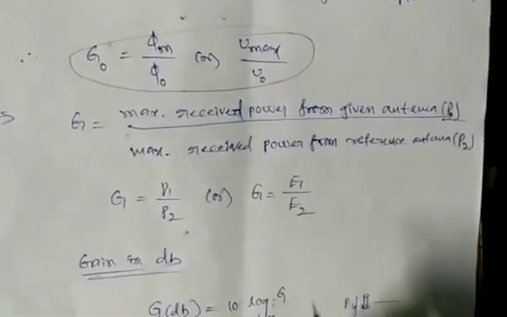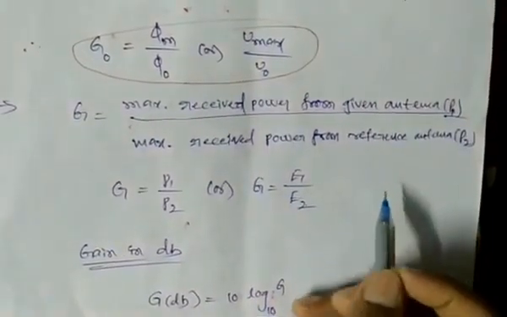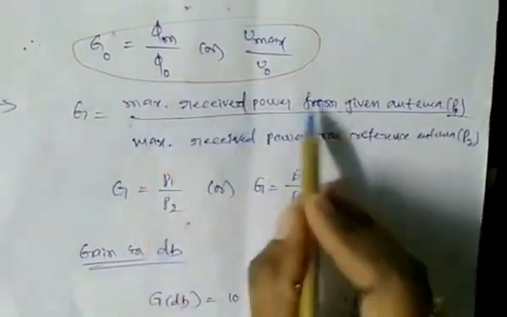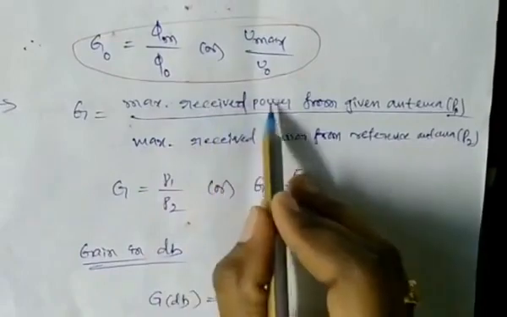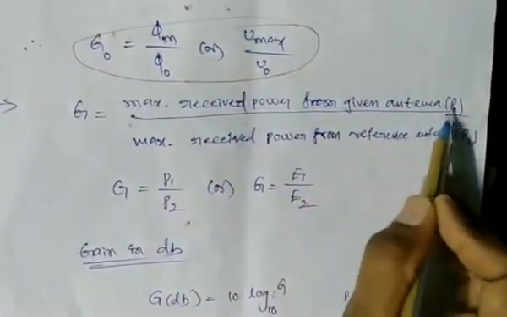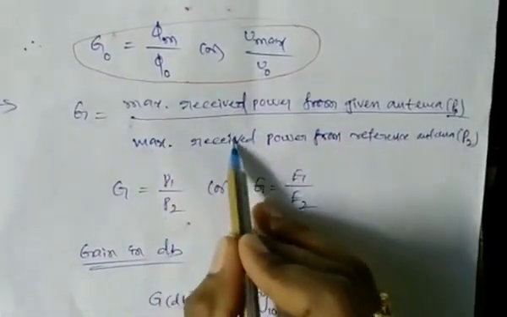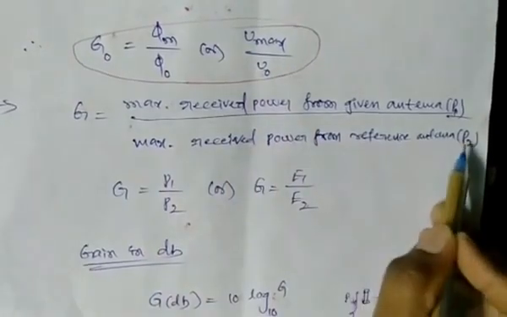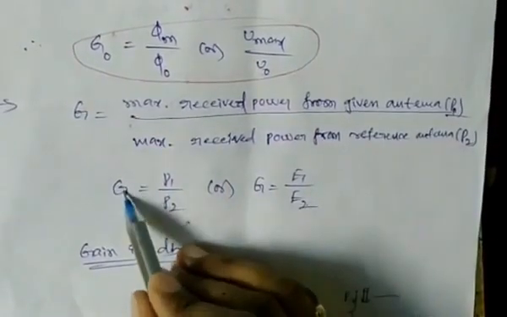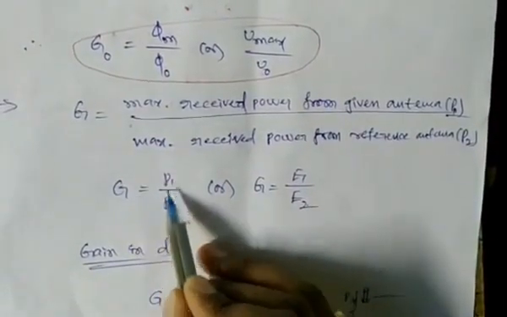And we can define the gain in terms of received power also. Gain in terms of received power is the maximum received power from the given antenna, P1, to the maximum received power from the reference antenna, P2. So we obtain the gain as P1 by P2.